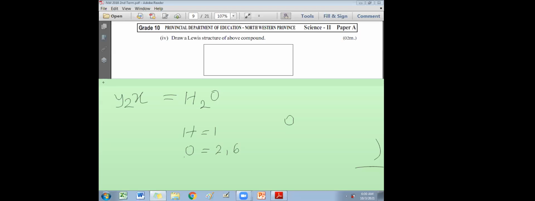When you draw now, in the middle you put the least occupied one, which in H2O is oxygen. If you want to write this in your short notebook: hydrogen will never become the central atom in a molecule. Hydrogen always becomes the terminal atom because hydrogen cannot form multiple bonds. The maximum number of bonds that can be formed by hydrogen is 1. Why? It has just one electron. The number of bonds that can be formed by an atom depends on the valence electrons.